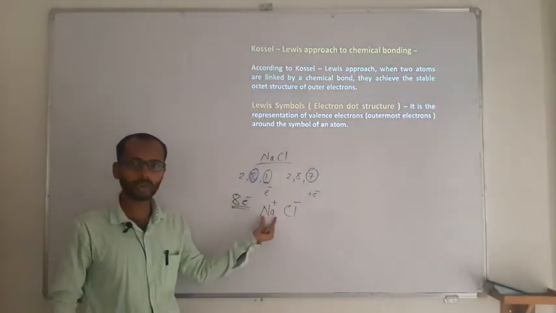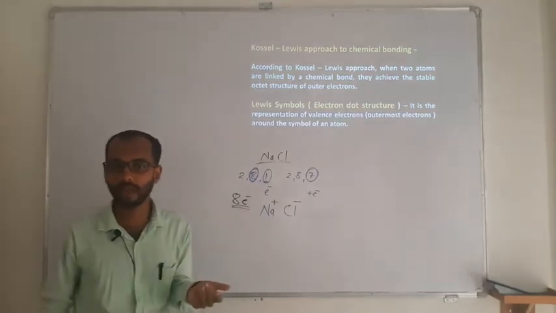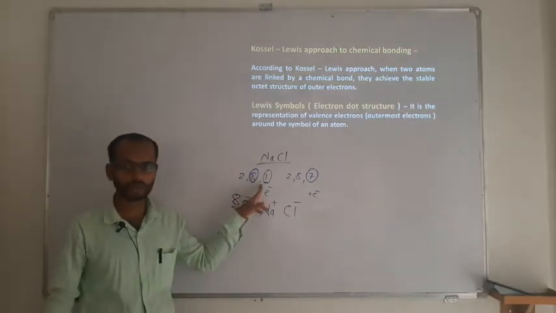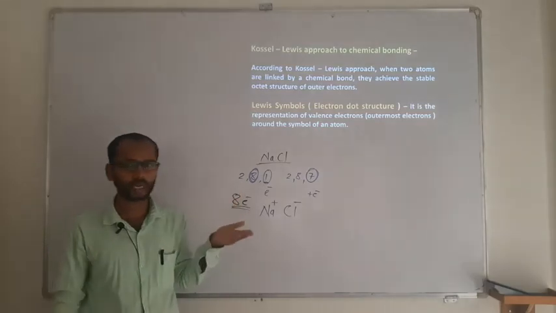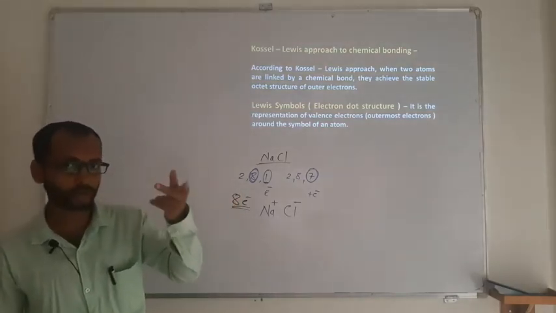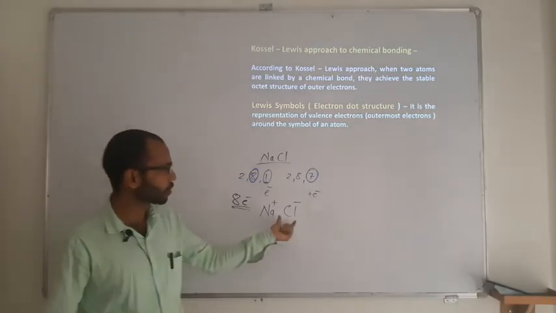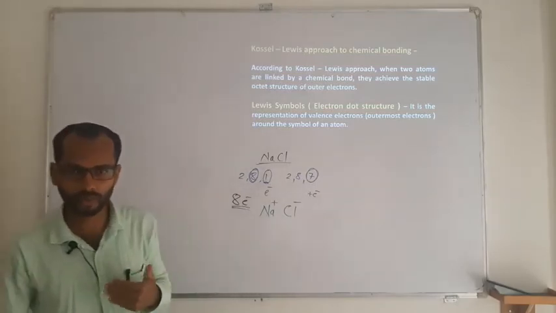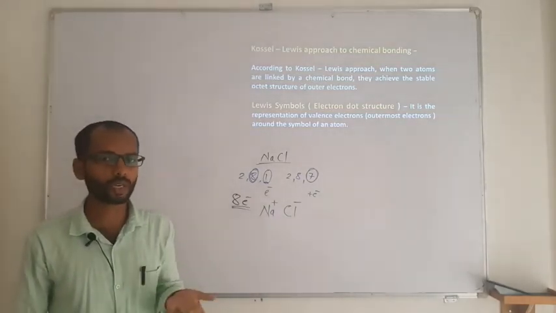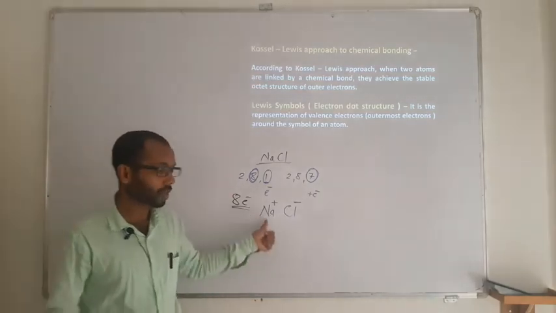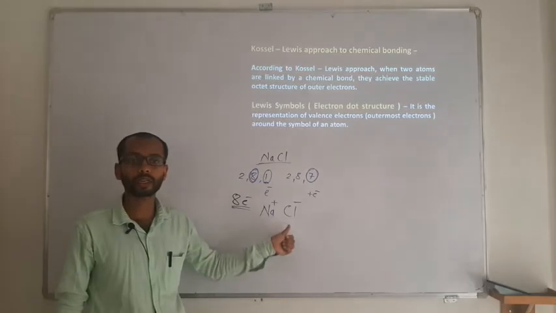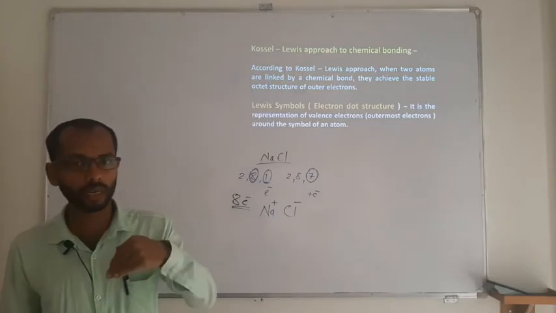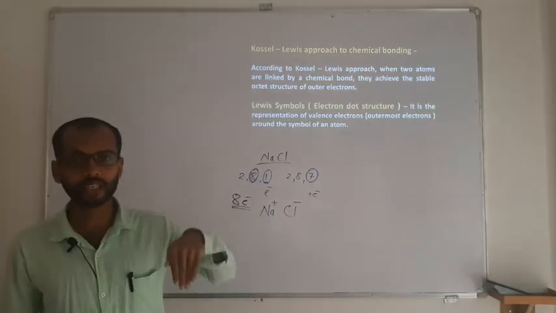Now, how many electrons a metal will lose depends on how many electrons are required to be lost to complete an octet. Sodium needs to lose only 1 electron, so it loses only 1. If you take magnesium, atomic number 12, there are 2 electrons in the outermost shell, so it is going to lose 2 electrons. Similarly, chlorine needs only 1 electron to complete an octet, so it takes only 1 electron. Oxygen will take 2 electrons, and nitrogen will take 3. The number of electrons lost or gained depends on the requirement of the atom to complete the octet.